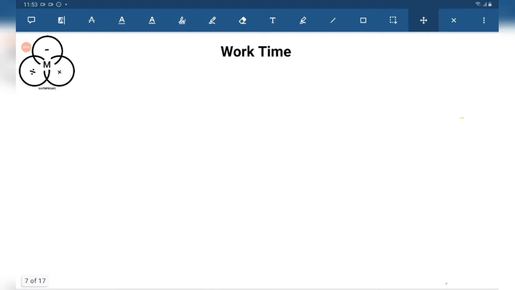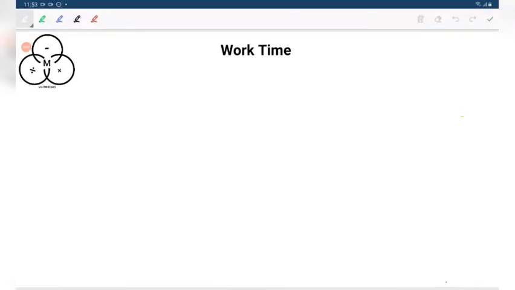Now we are introducing the concept of work time. That is also very much related to ratio and proportion. Some of you who are in class 10 are learning this in the quadratic equation chapter, I guess. I do not have the exact information. So what is the concept of work time? It can be extended to a lot of problems, and even in KVPY, some questions are asked from this.